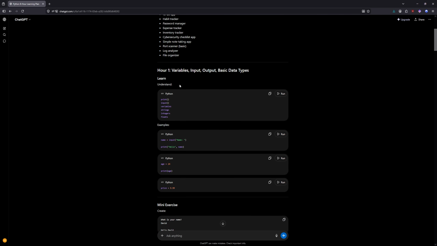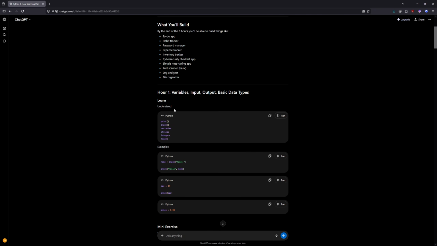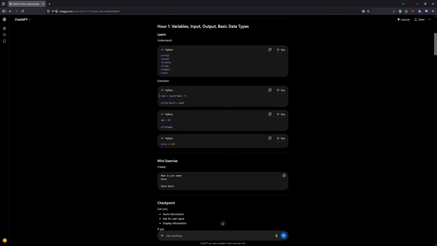Okay, let's see. So in the first hour we'll learn variables, input, output, and basic data types. So we're going to learn about print, input, variables, strings, integers, floats. Here's an example. Name equals input, name, print hello name.